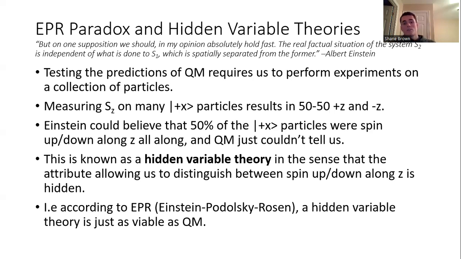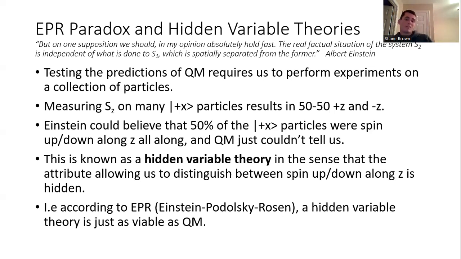His workaround to get around quantum mechanics was this interpretation: imagine a situation where we're measuring along z on many particles which are in the state plus x. Now, quantum mechanics says that 50-50 come back plus z and minus z. We can write the state down that describes that: we write plus x in the basis of z and see it written out explicitly.